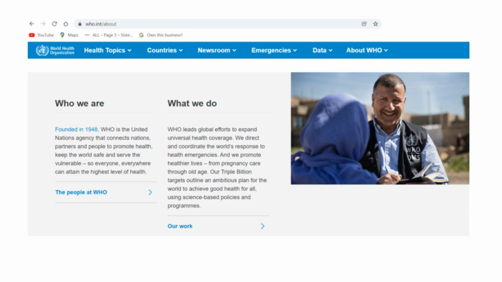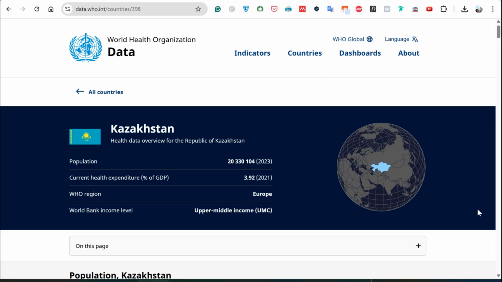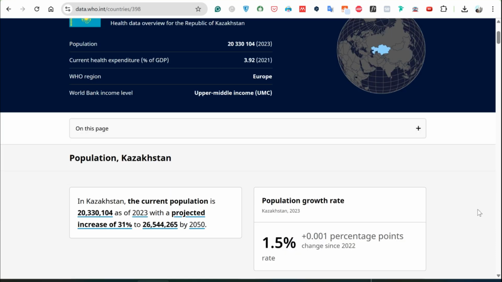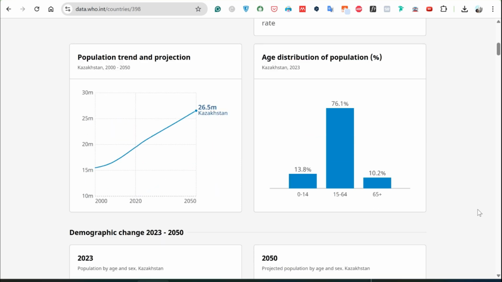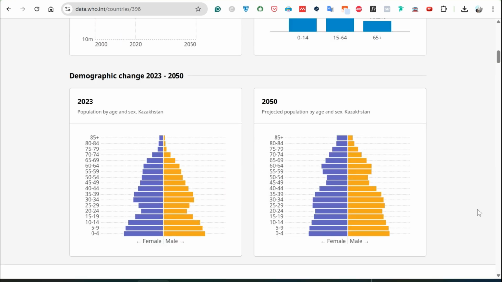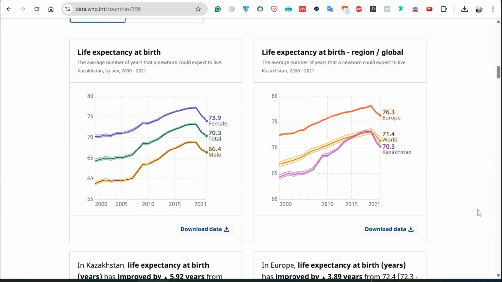The WHO, for example, is active on Instagram, where you can stay updated on global health issues, including the latest about COVID-19 and vaccines. When visiting the WHO's Instagram page, you can find various news pieces, including those about Ukraine, from a public health perspective. There's also a tab for country-specific information, including Kazakhstan. For example, if you look up Kazakhstan on the WHO's site, you'll find data on life expectancy, the percentage of GDP invested in the healthcare system, and infant mortality rates. World Health Organization is a great source for the main health-related statistics by diseases, countries, and regions.